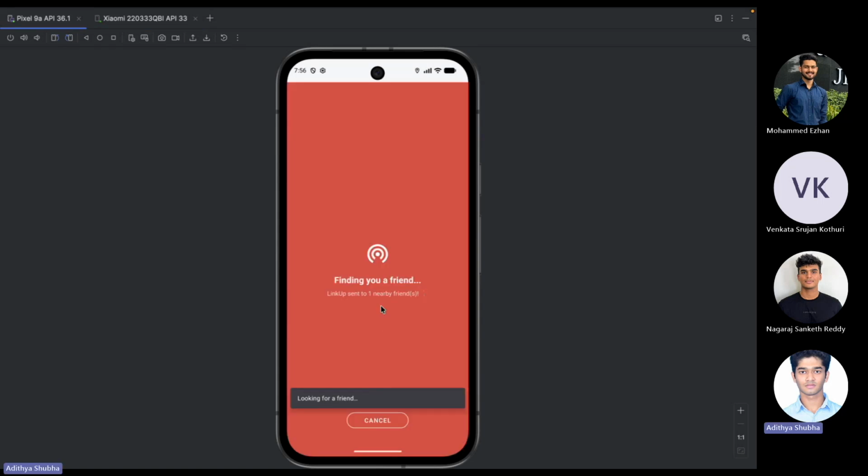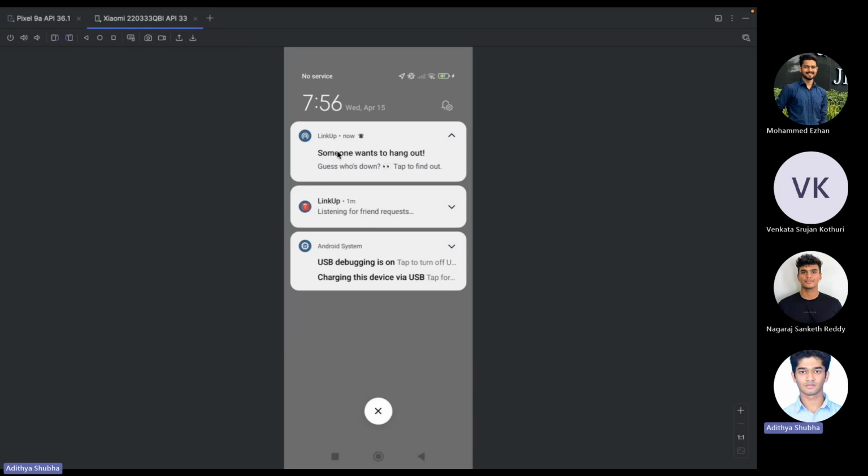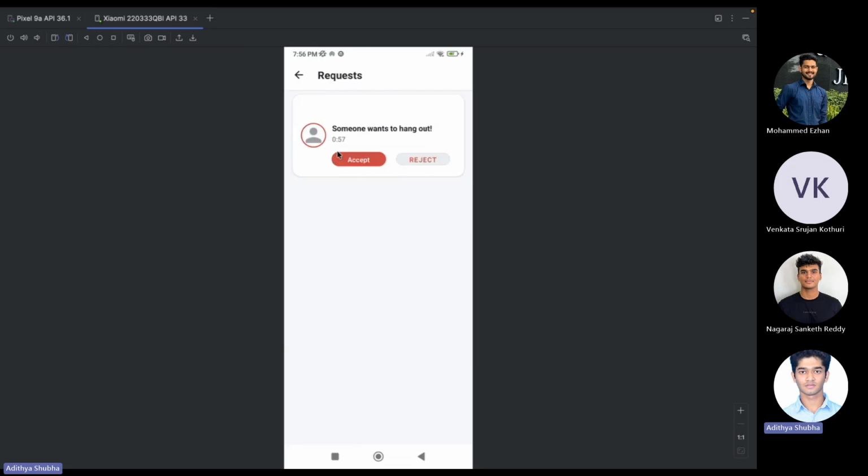So it will start searching to try to send a request across all the nearby friends. And I did get a notification here that someone wants to hang out. Now I have an opportunity to either accept or reject. I'm gonna reject, and I'll have a timer as well. I'm gonna reject the request for now.